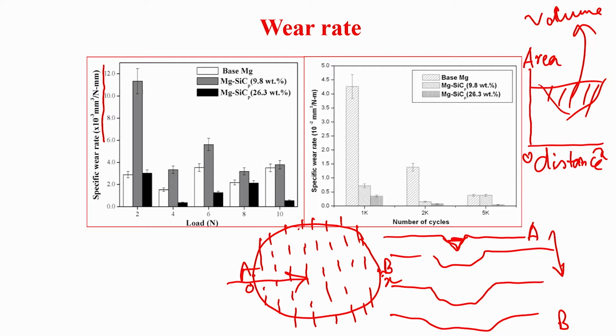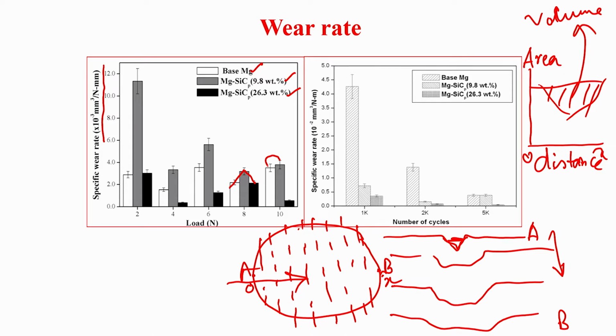Now, what you see here in terms of the load: if you go to 0% silicon carbide, 9.8% silicon carbide, and 26.3% silicon carbide, you see a very funny trend. In almost all load cases it increases at 9.8%, then decreases at 26.3%.